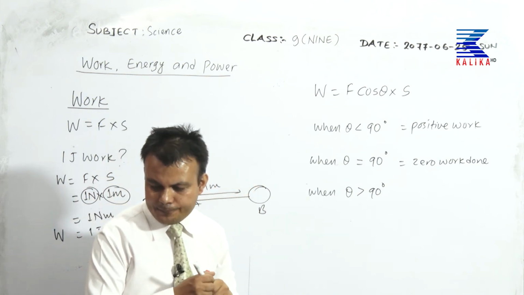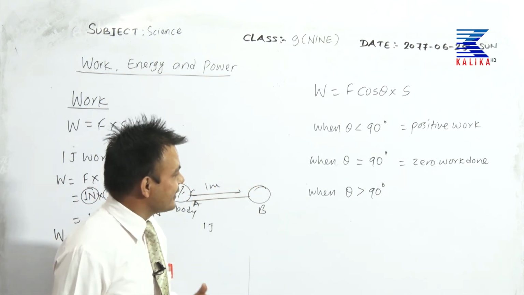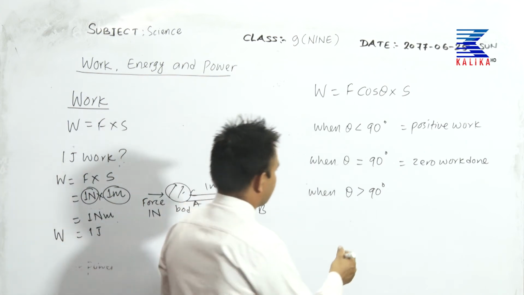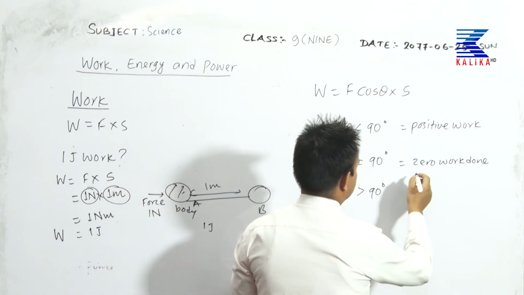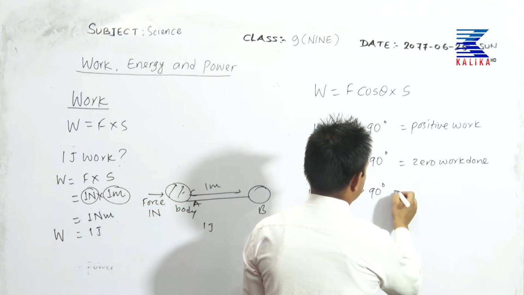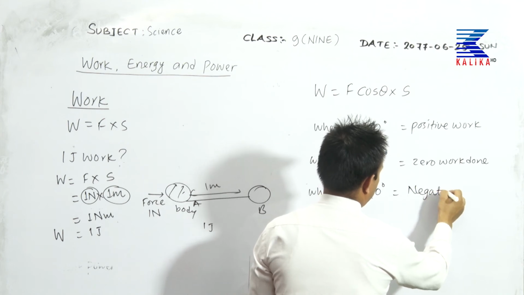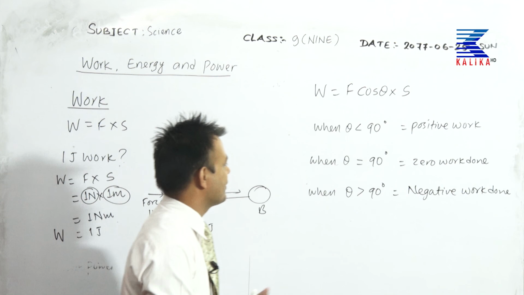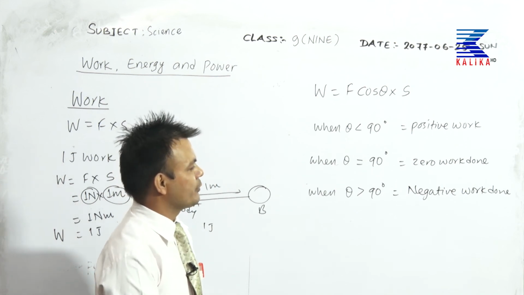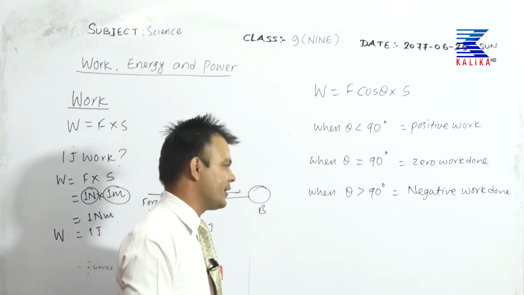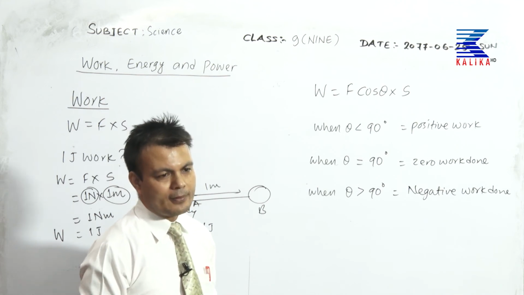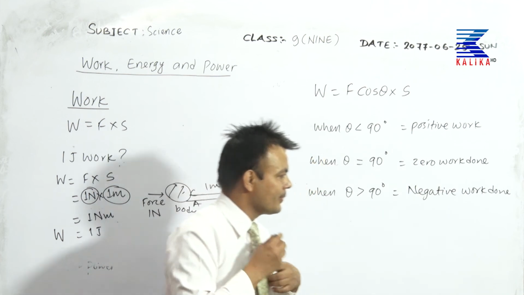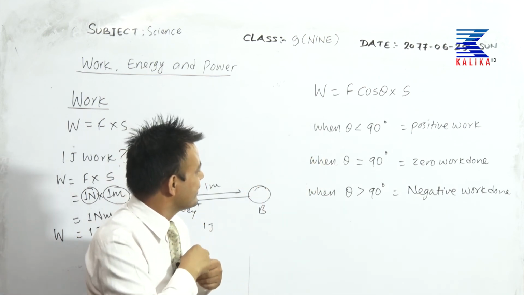And sometimes if the angle is greater than 90 degree, the value of cos is negative, that's why we get negative work done. Negative work done. So here the value of cos 180 is -1. So when we throw something upward, the work done will be negative, against the gravity, and that is called negative work done. Okay, so that is the case.